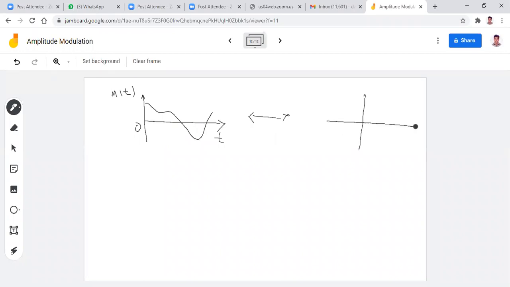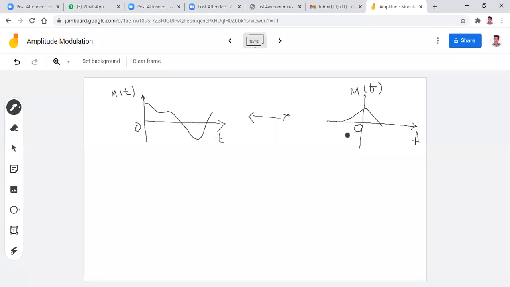Here I don't know the mathematical representation of the message signal; it may be anything. After applying the Fourier transform you will get the spectrum, so I take that spectrum as M of f. That's why I consider the spectrum may be like this.